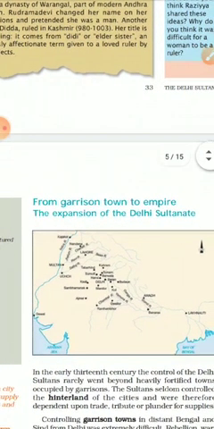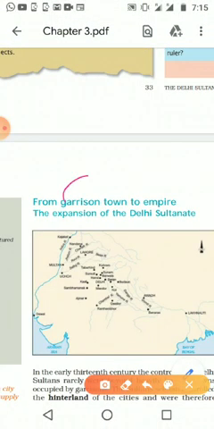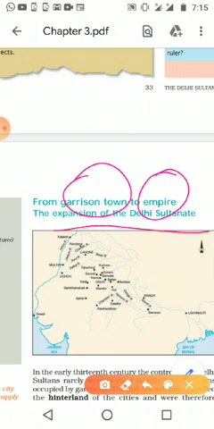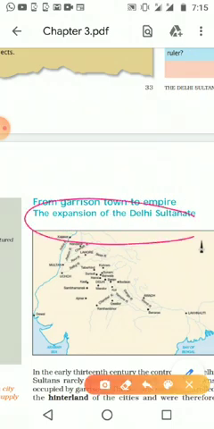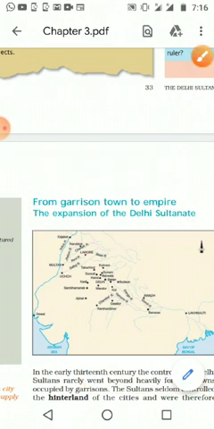Today we are going to see the second point of the lesson, that is from garrison town to empire, meaning the expansion of the Delhi Sultanate. They had small towns, and from that they became an empire or a big kingdom. In other words, the expansion of the Delhi Sultanate. They had small towns and fortified towns. From that, how did they become the Delhi Sultanate?